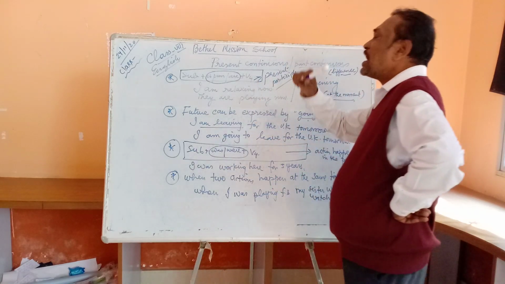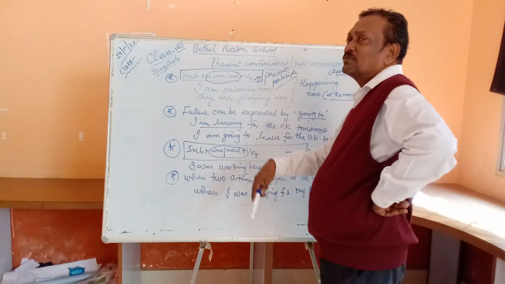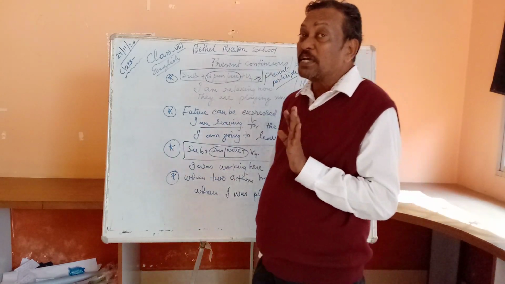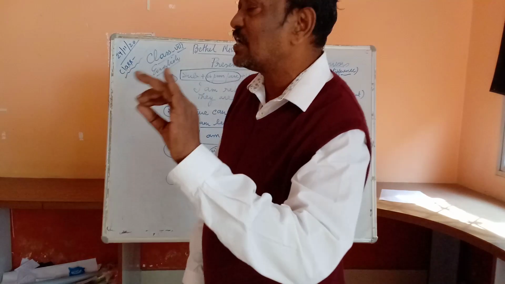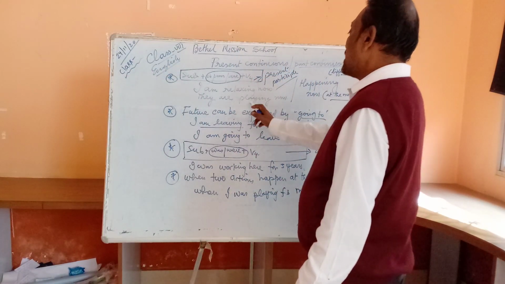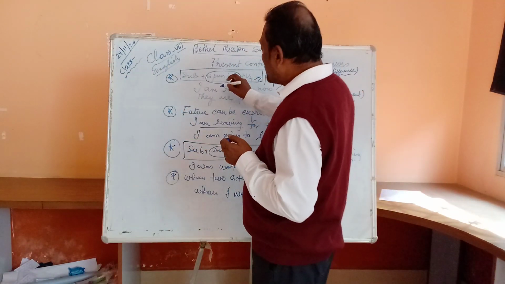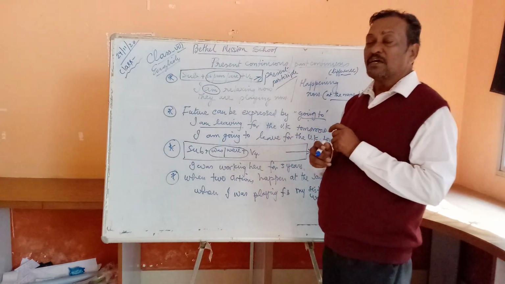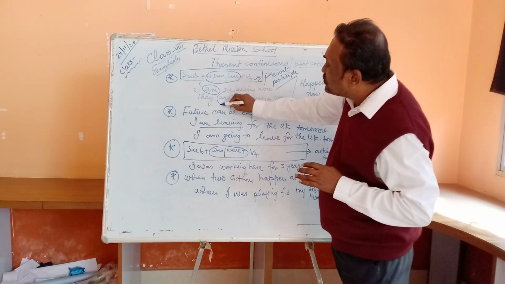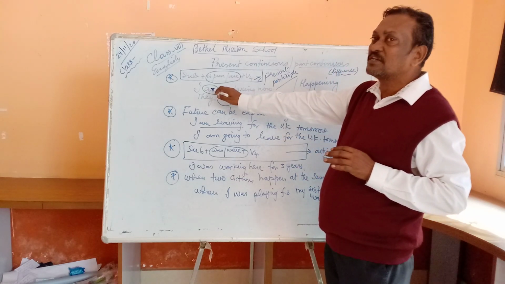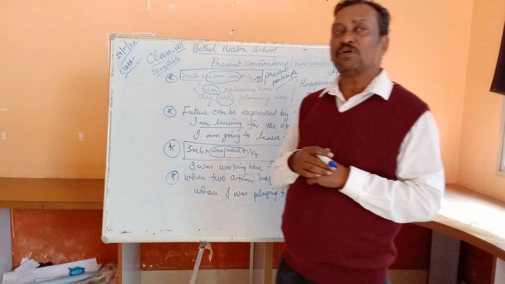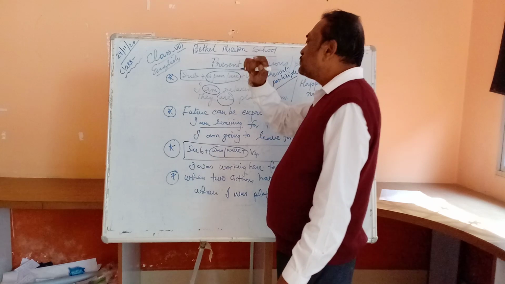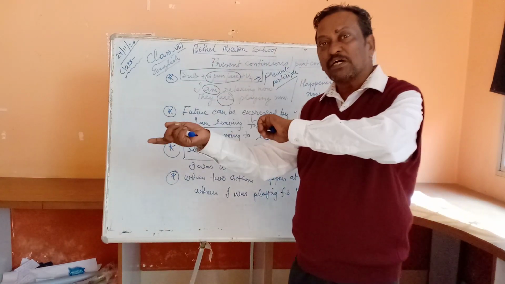So I am reading now, or I am relaxing now. Relaxing, ing. Happening at the moment, happening at the time of speaking. This is very, very important. They are. You see, this difference must be taken into account. You must see what is the difference. The difference is in the use of the helping verb. You see the first sentence, I am relaxing now. So with I use am. And with they, I use are. So I am, they are.